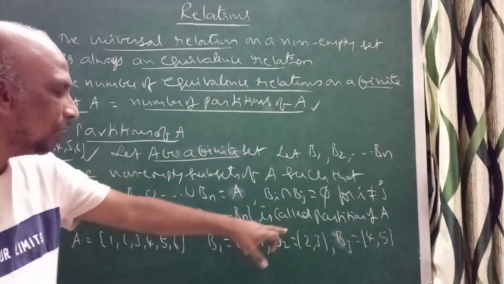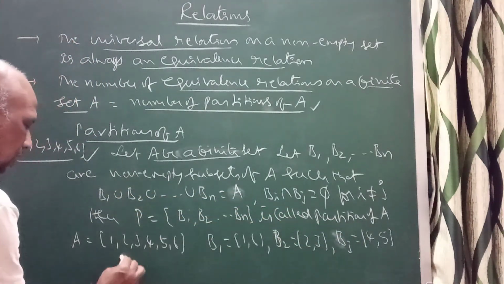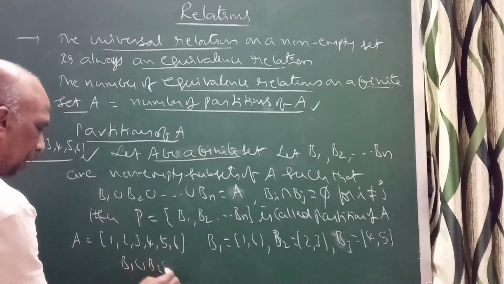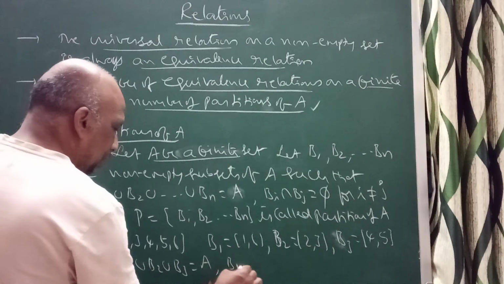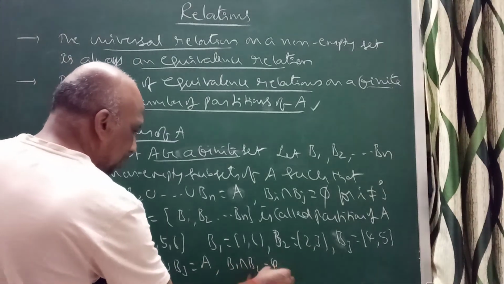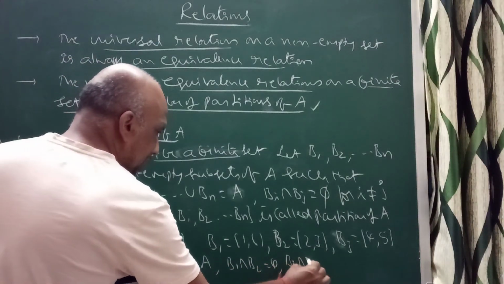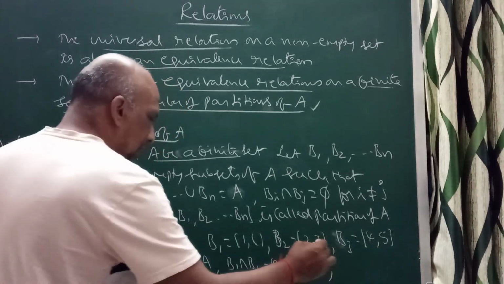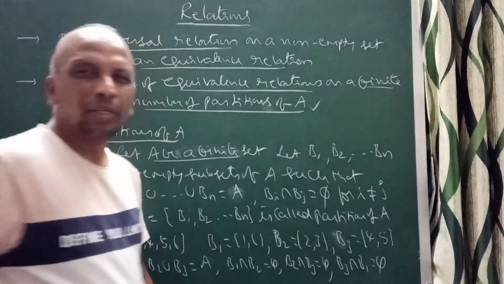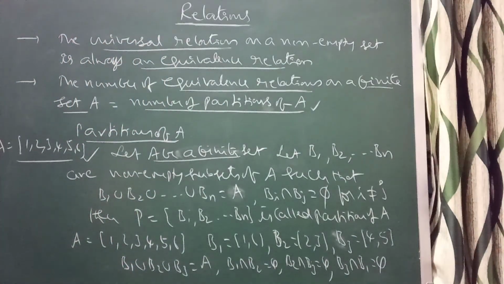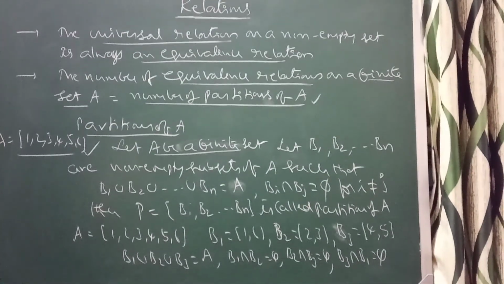You can see B1 union B2 union B3 is equal to A. B1 intersection B2 is the empty set, B2 intersection B3 is the empty set, and B3 intersection B1 is the empty set, right? These are all empty sets.